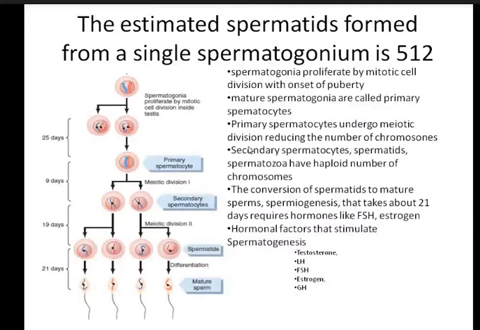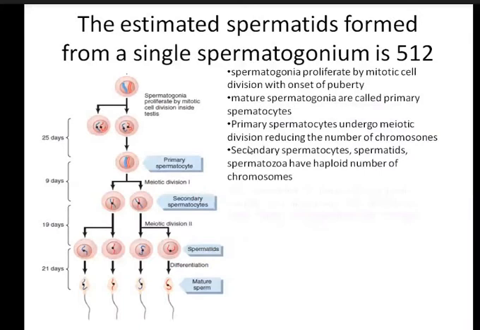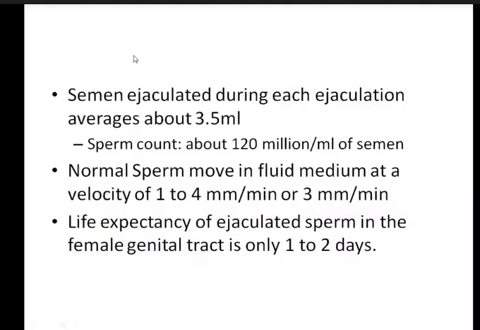Now let me discuss this one. Semen ejaculated during each ejaculation: about 3.5 ml of semen is released per ejaculation, and the sperm count is about 120 million per ml of semen.